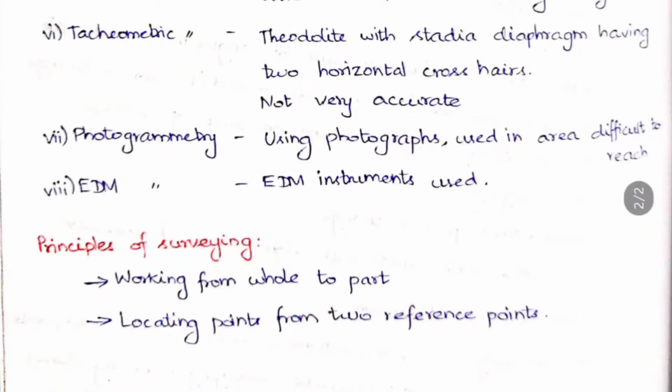And then the principles of surveying. So these 2 points are very important in surveying. The main principle of surveying is working from whole to part. So what does this whole to part mean?